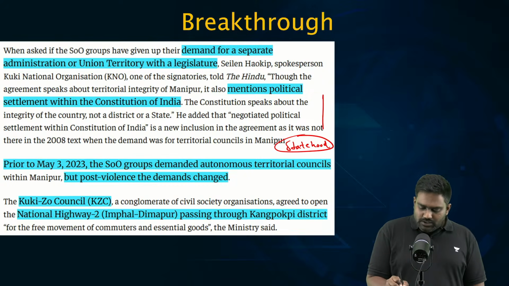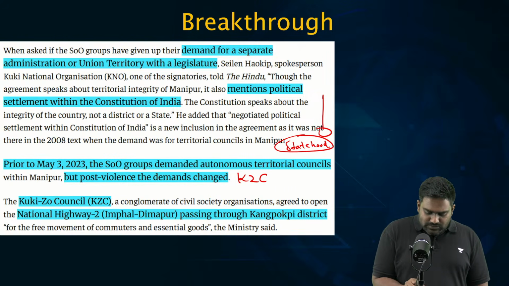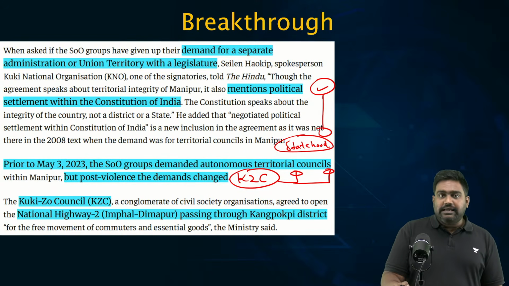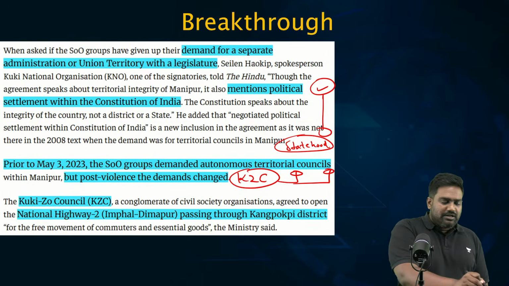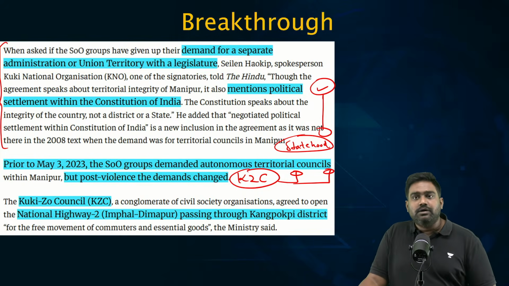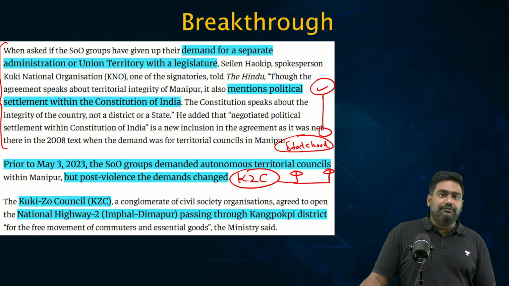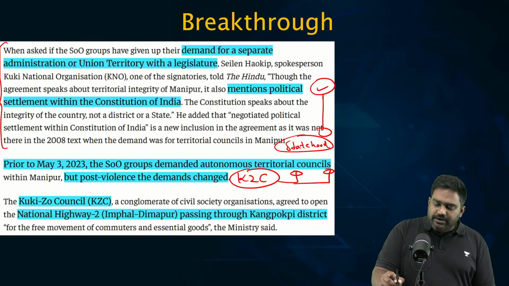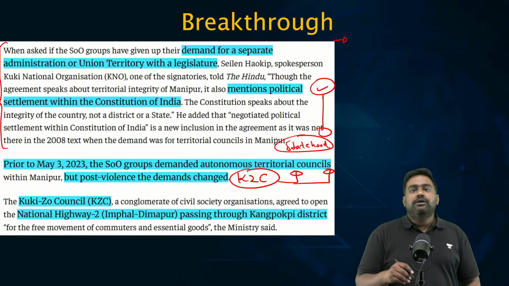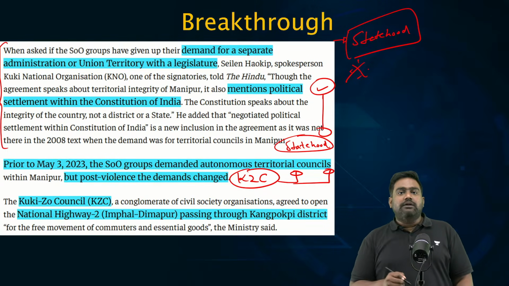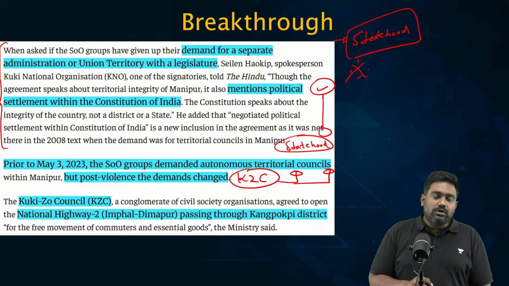This is what the Kuki-Zo Council has announced, that they have agreed to stop all the violence. But initially, they were demanding only union territory status or some constitutional autonomy under the 6th Schedule. But now they have said this is not enough. They have said 6th Schedule status is not sufficient, autonomy is not enough, and they want complete statehood to be granted. This is the new demand which has been raised by the Kuki-Zo Council.